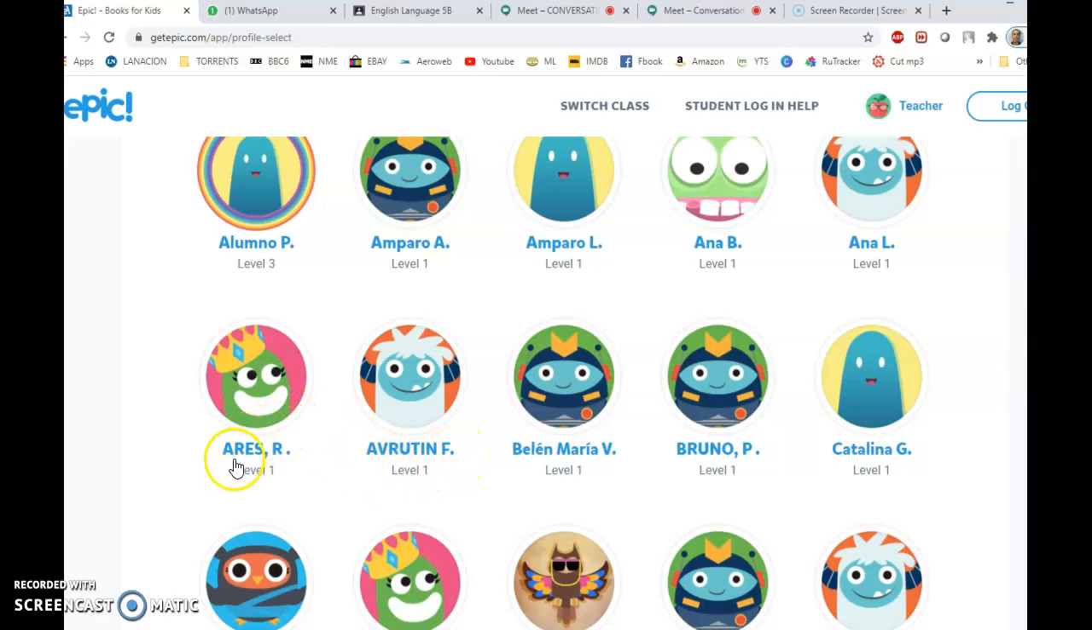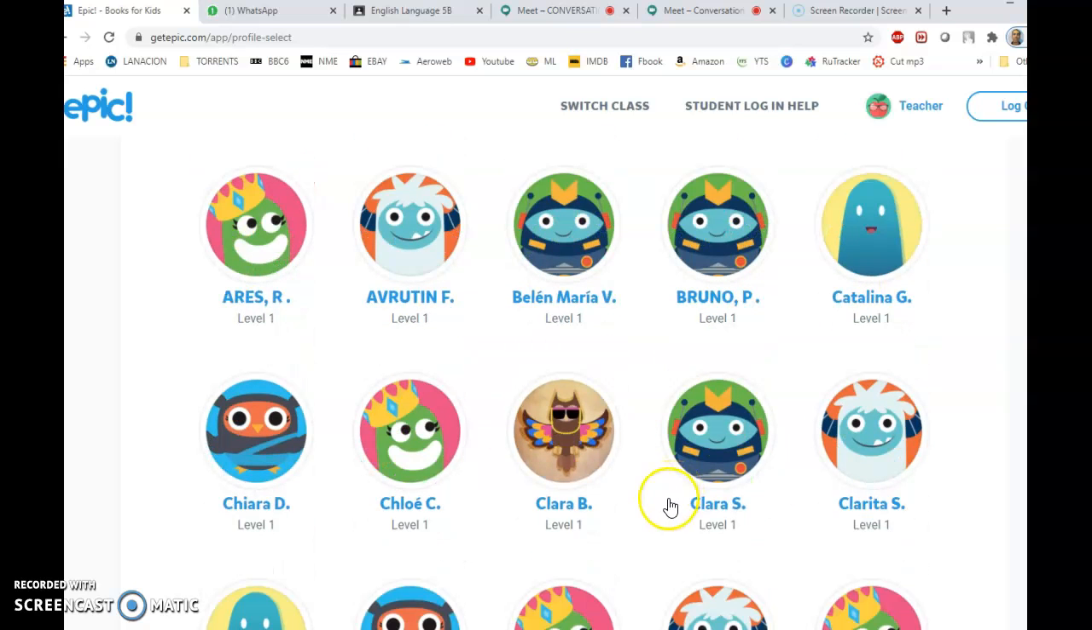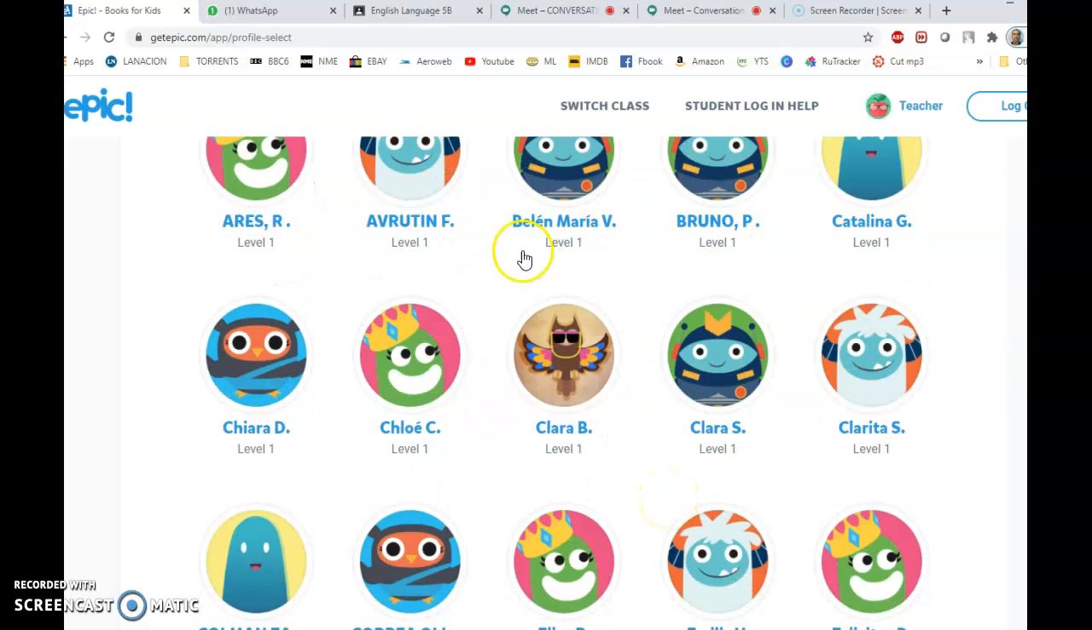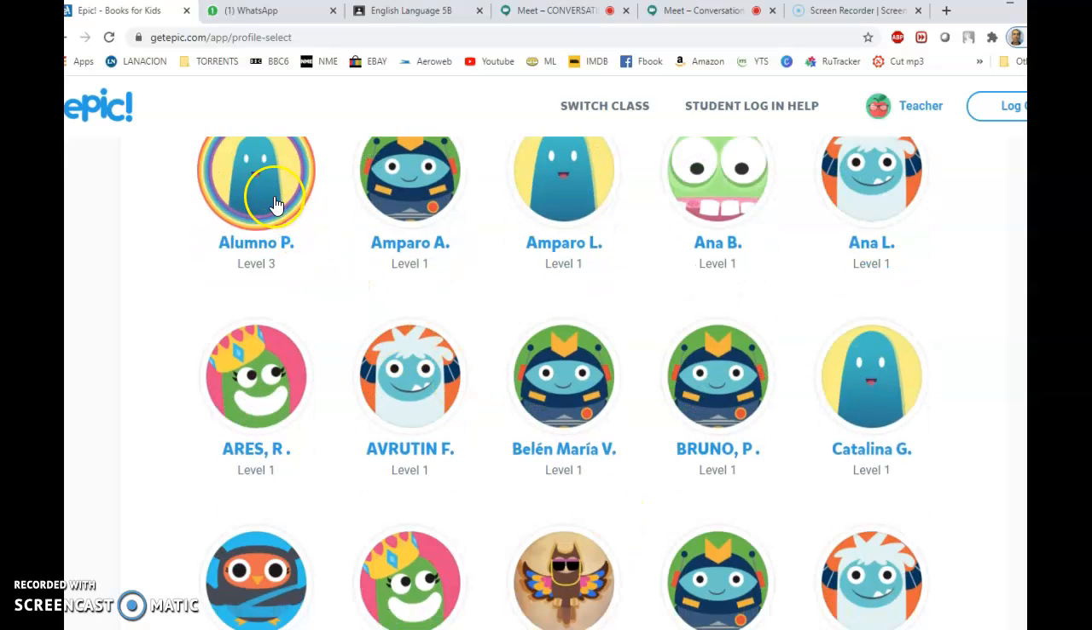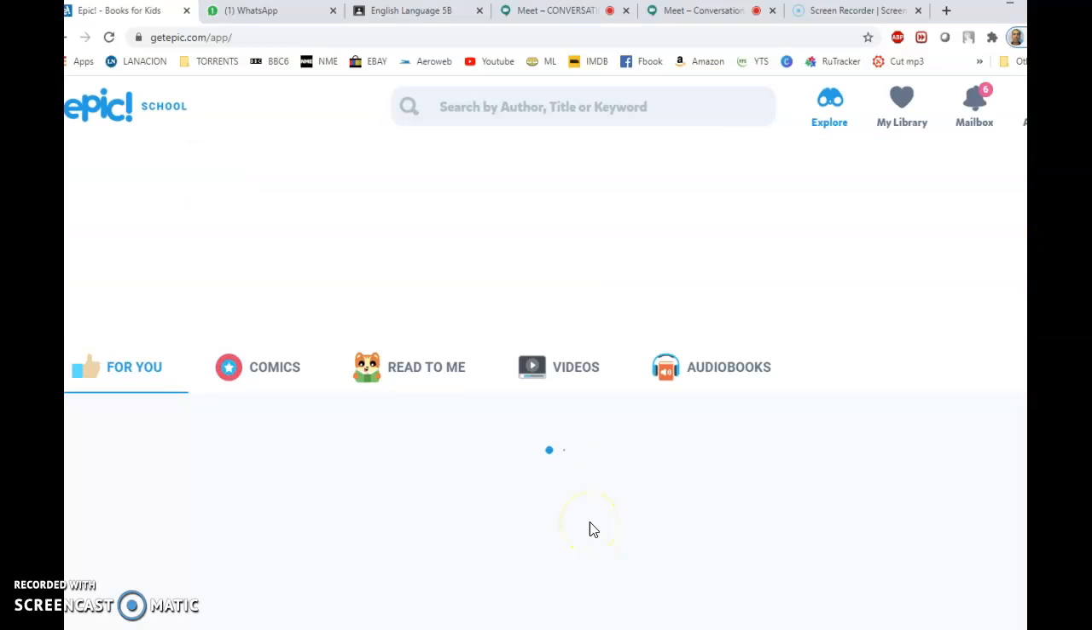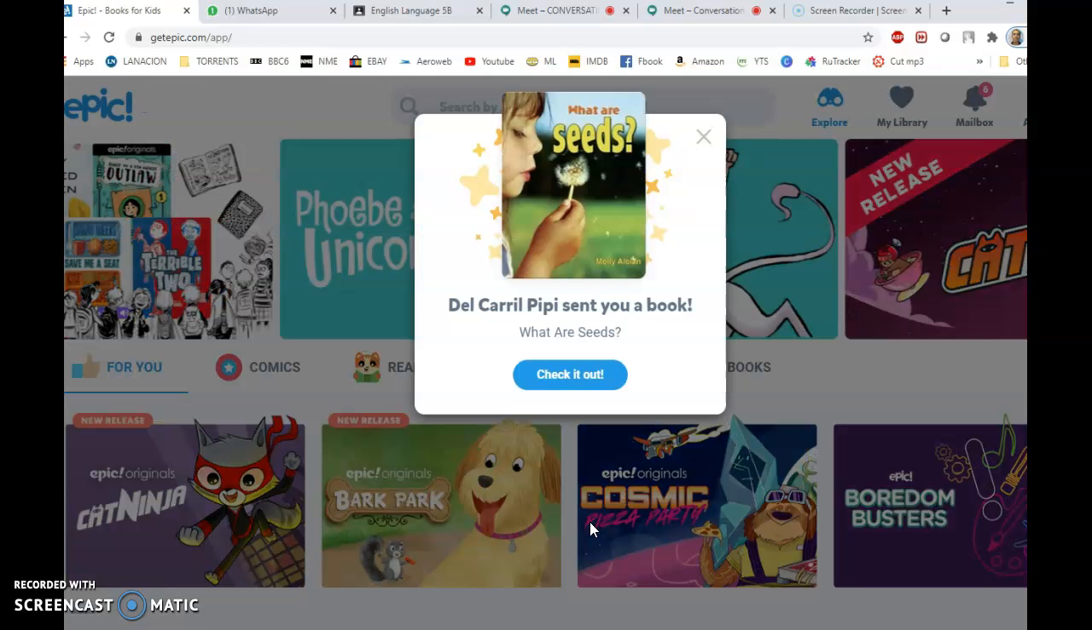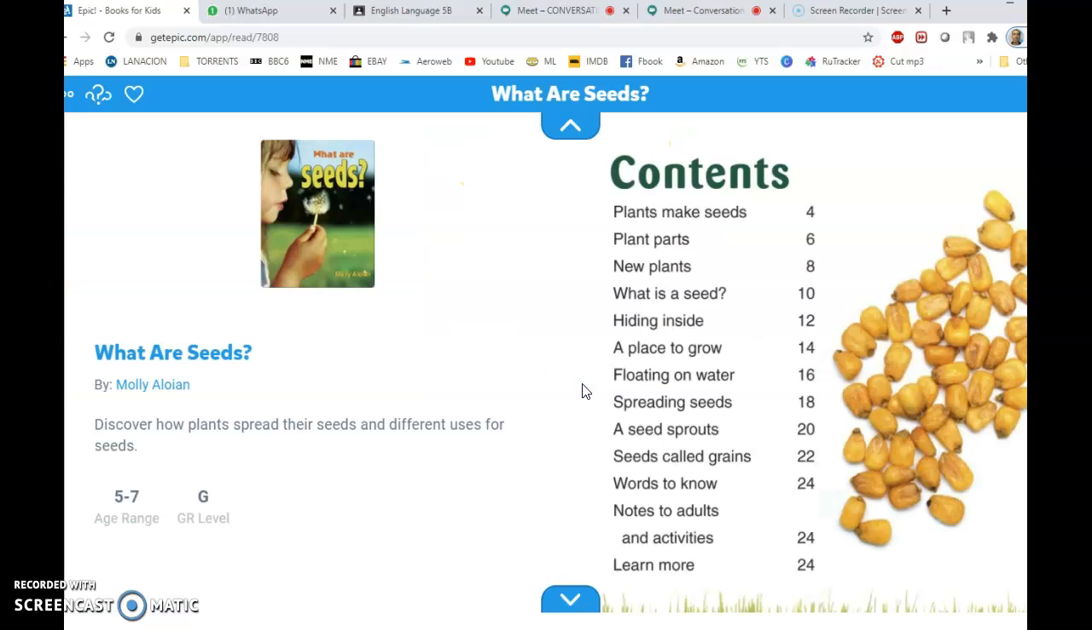So you see that for 5th graders it is Ares, Abrutil, Bruno, all right? Find your name on the list and click on it. When you do that, you will see that Miss Pipi has assigned one book to you. Miss Pipi sent you a book, What Are Seeds? You click here, check it out, and you read the book.